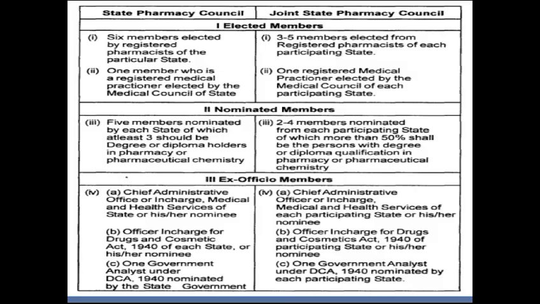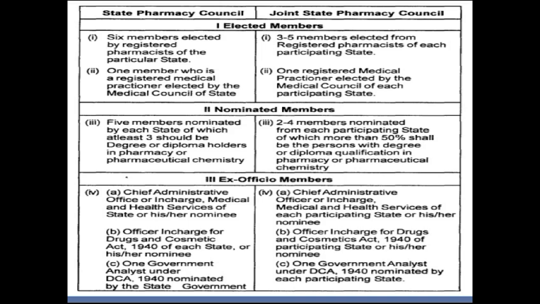Now we will study state and joint state council in a comparative manner. First, elected members. In case of state pharmacy council, there are 6 members elected by registered pharmacists of the particular state. Whereas in joint state pharmacy council, 3 to 5 members are elected from registered pharmacists of each participating state.